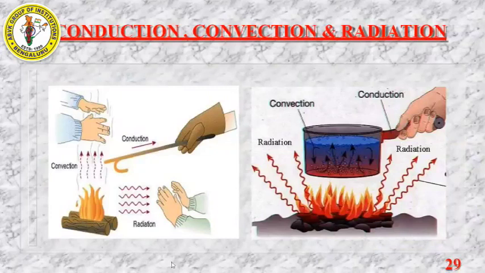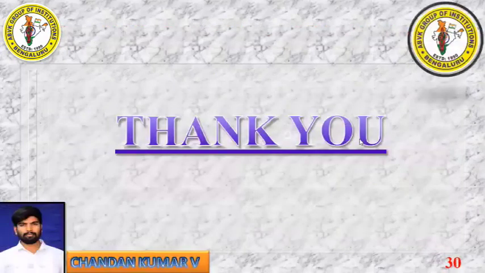Here all the examples are given in one activity: conduction, convection and radiation. If you keep the metal strip in the fire, you will be absorbing heat by conduction, direct contact. Convection means through air. Radiation means without any medium. So here they are going to explain all the three concepts in one diagram. Same way here also. So this is the chapter Heat of class 7.